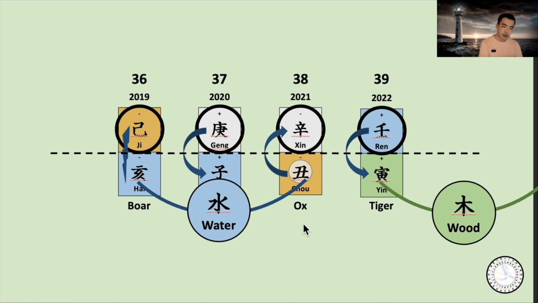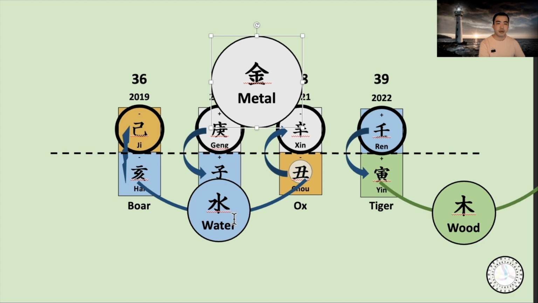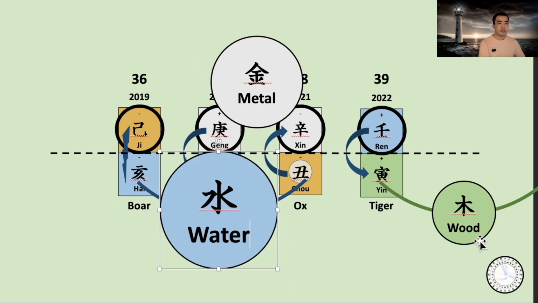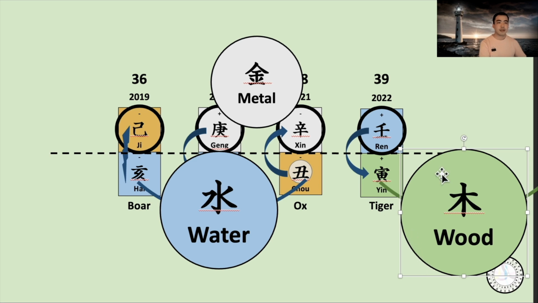Water has governed the last 3 years, and now the wood begins. And then we think about the heavenly stem. The years 2020 and 2021 are all metal, so I will just put big metal here. I'll put big water here. And now the big wood cycle is starting. So if you see the last 3 years, they were really strong in yin, because it was water, it was water, but